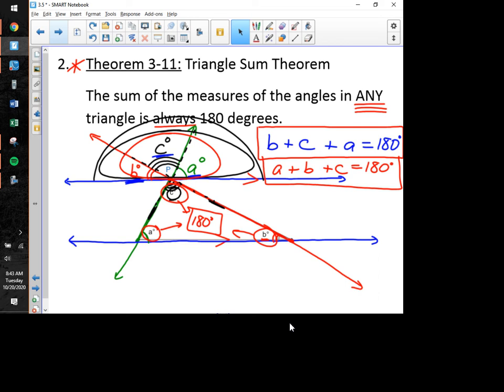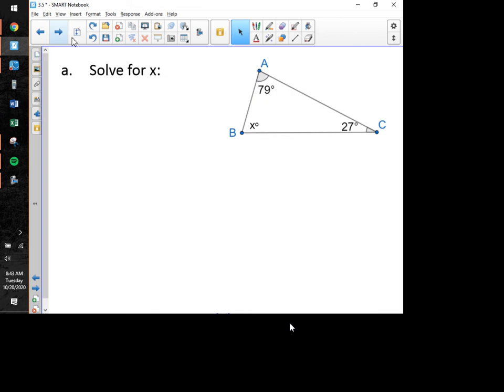So that is a long-winded mathematical way of establishing this fact, that in any triangle, and I do stress the word any triangle, the sum of your three angle measures always has to equal 180 degrees. That is an irrefutable, unarguable law of mathematics, and it is always true. You're going to see a lot of problems moving forward that look something like this. In fact, this concept is going to show up throughout the rest of the school year. It has a way of popping up in all sorts of different types of problems that we're going to be solving later on in the year, even when it seems like we're well past this concept.